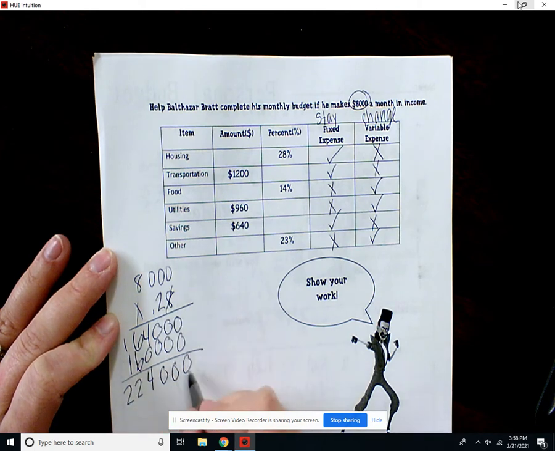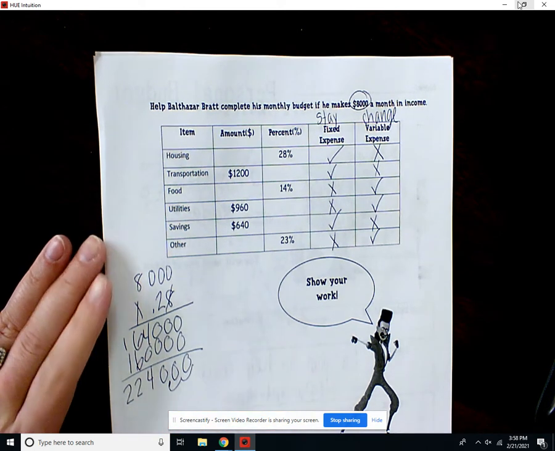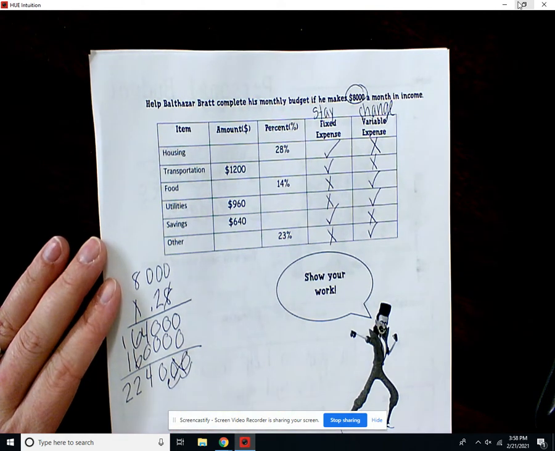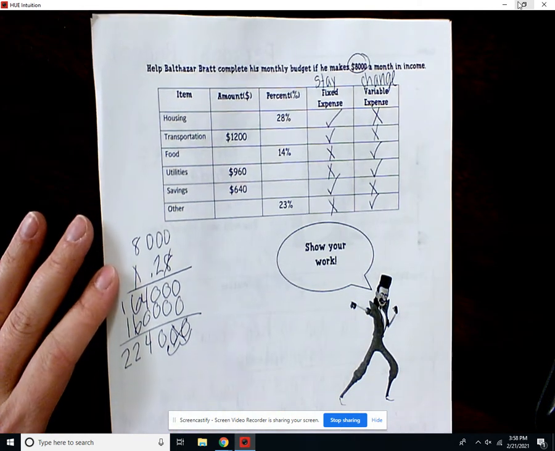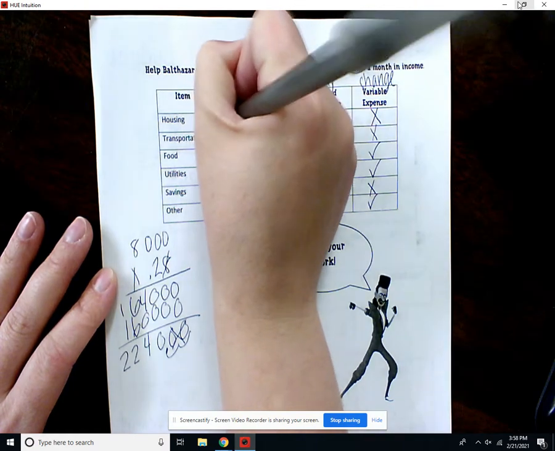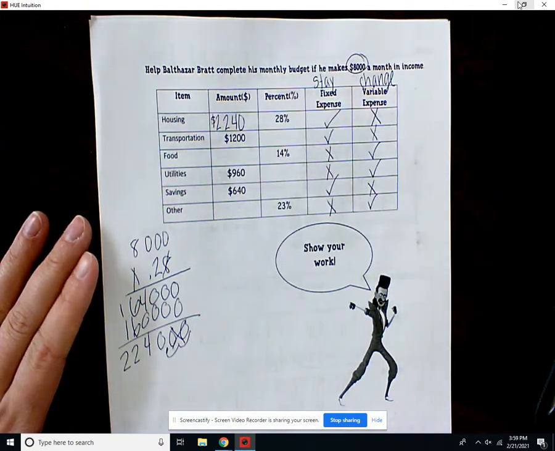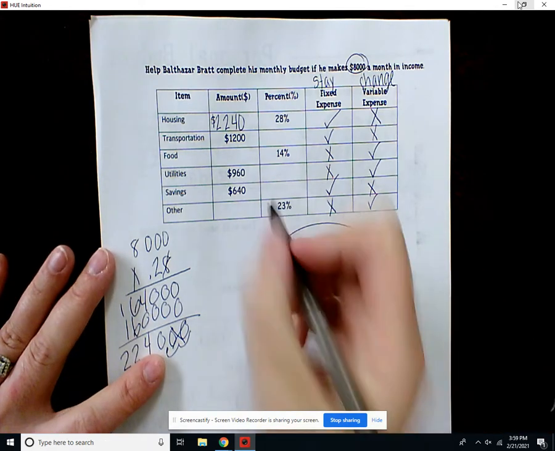We'll move our decimal over 2 times, and so we get 2240. We don't need the decimals afterwards, so we can just mark that out. So his money amount for housing is $2,240.